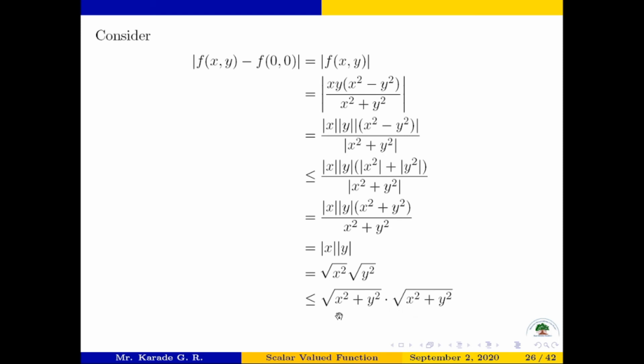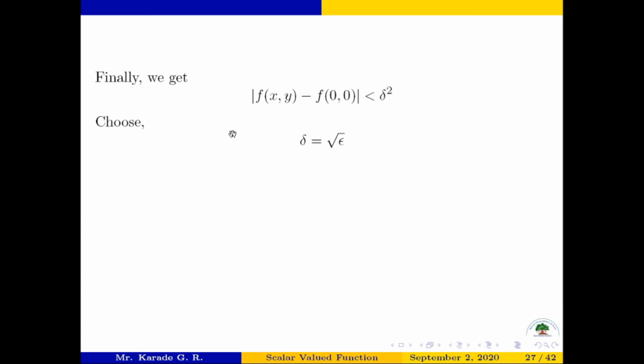Now this square root is less than delta, this square root is less than delta, so the whole term becomes less than this new term, which is delta square. So finally, mod of f of x comma y minus f of 0 0 is strictly less than delta square. In the next slide we write, finally we get mod of f of x comma y minus f of 0 0 is strictly less than delta square.